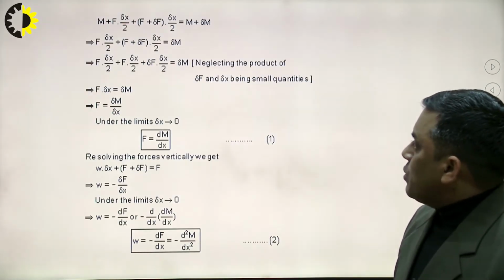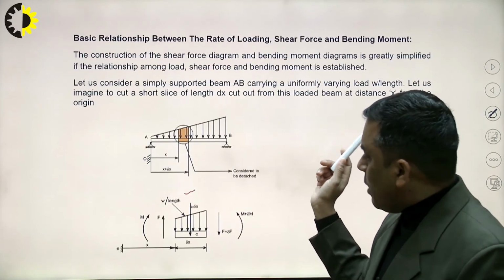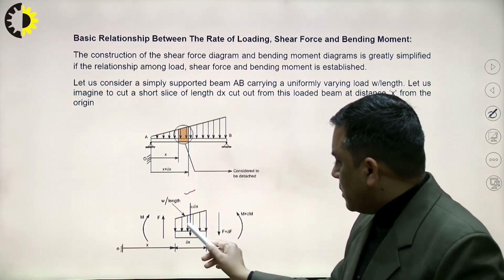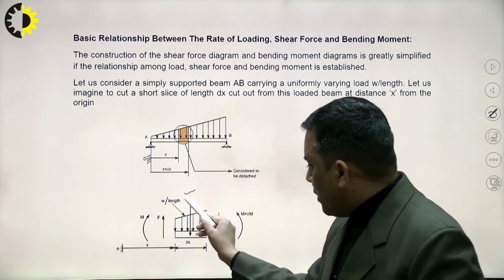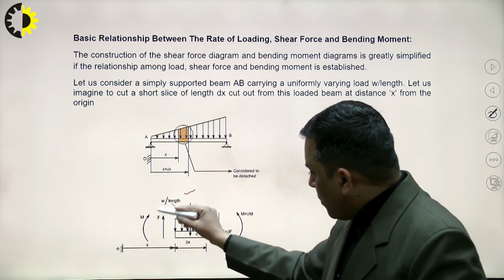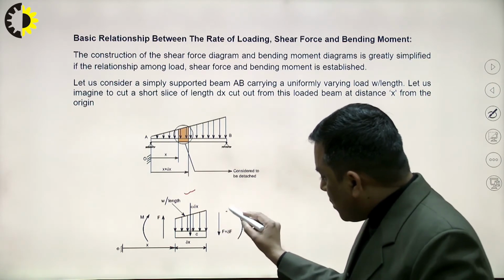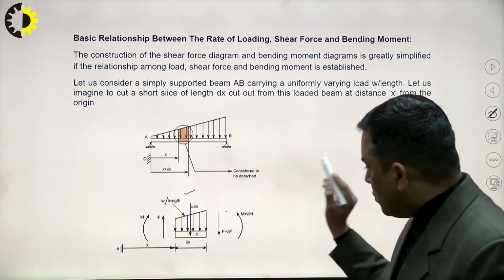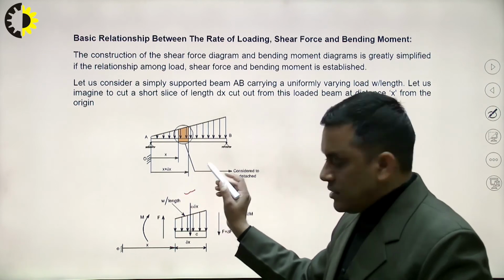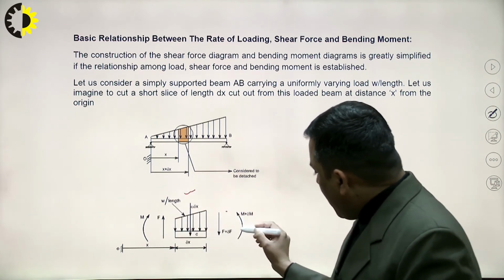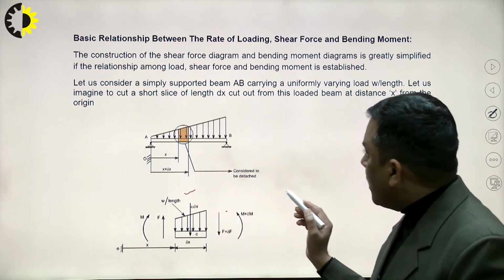Now apply the equilibrium equation. We are taking the moment about the center point. So at the center point C, we are taking the moment. The moment due to F will be F into delta x by 2, with a tendency of rotation clockwise. The moment due to F plus delta F about point C will be F plus delta F into delta x by 2, again with a clockwise tendency of rotation. The bending moments already existing there, M and M plus delta M, are anti-clockwise. So there are 3 clockwise moments and 1 anti-clockwise moment.